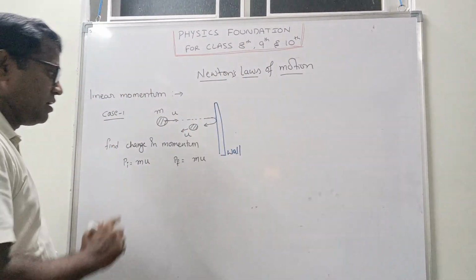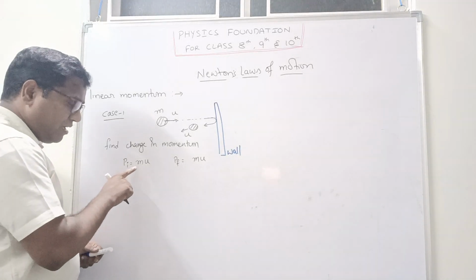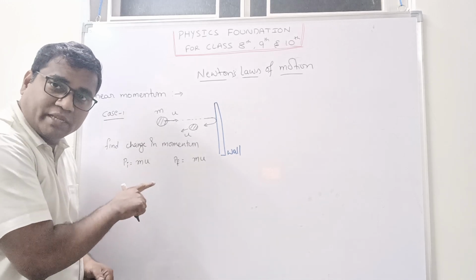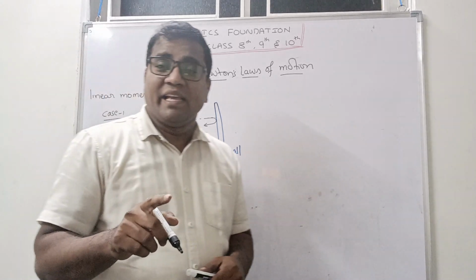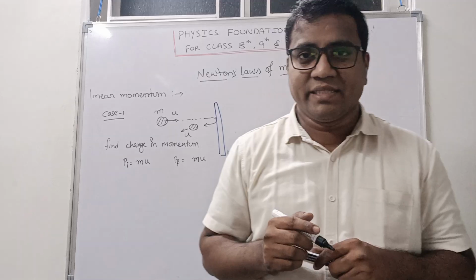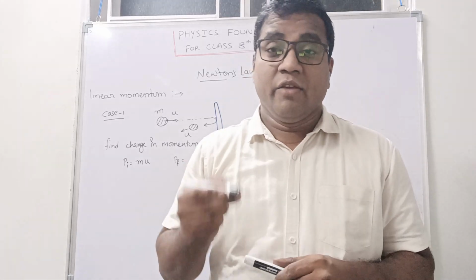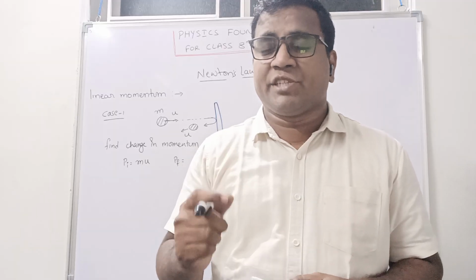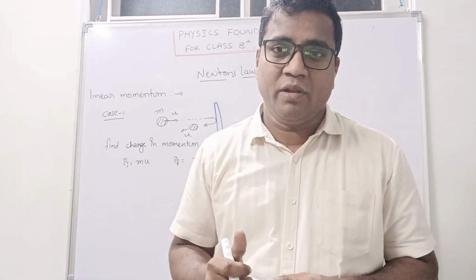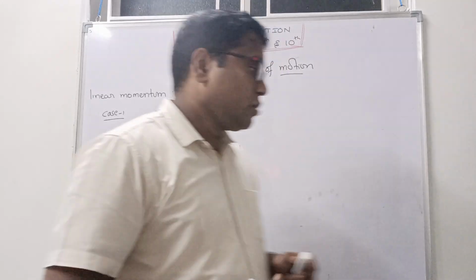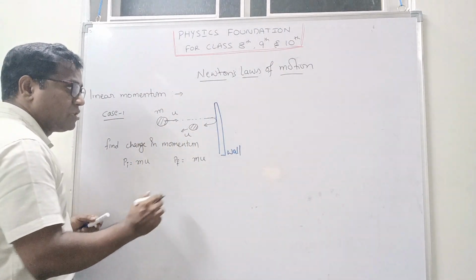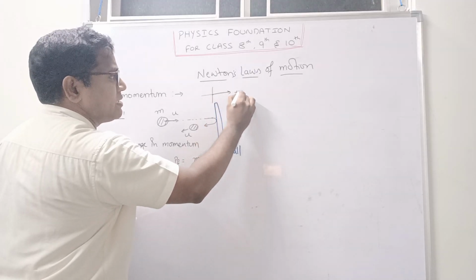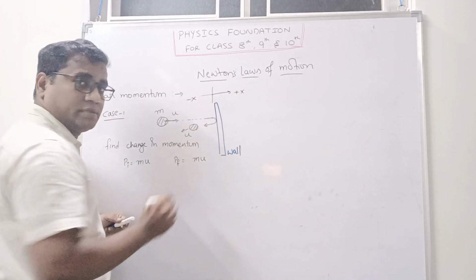Why? Because, try to understand, momentum is defined as the product of mass and velocity, and velocity is a vector quantity. Vector quantity means it depends upon the direction also. So here I am assuming this side is the positive x-axis and this side is the negative x-axis.